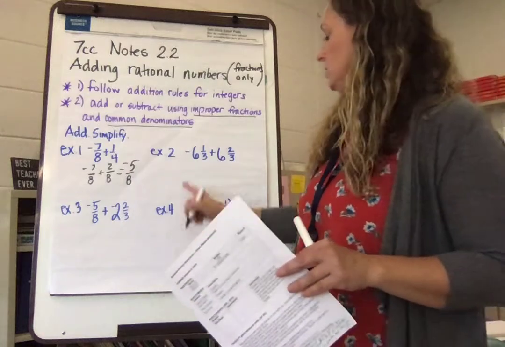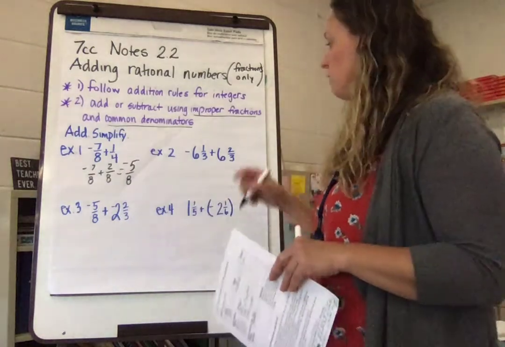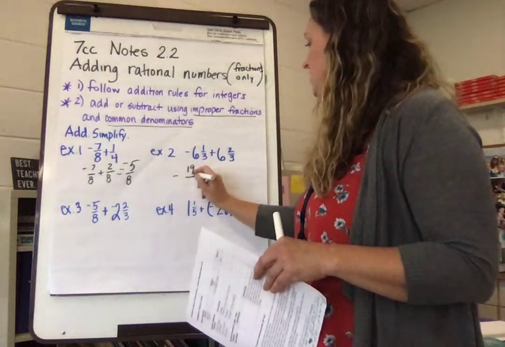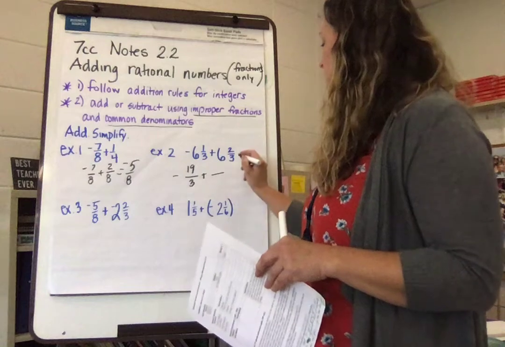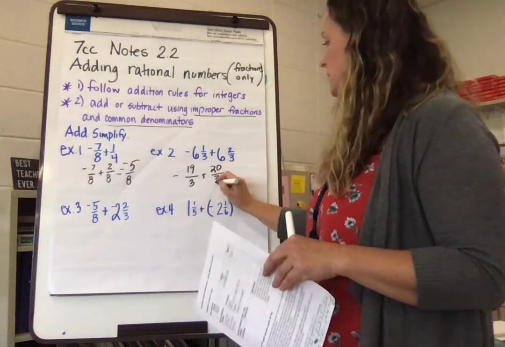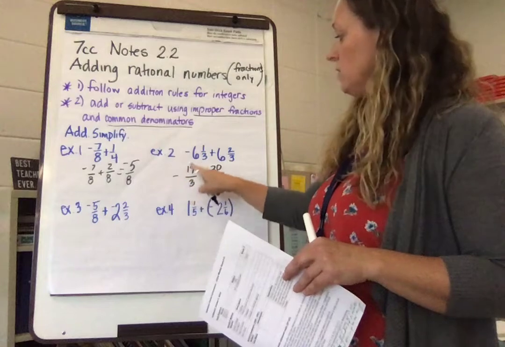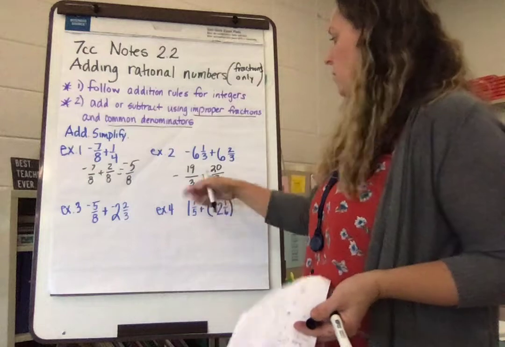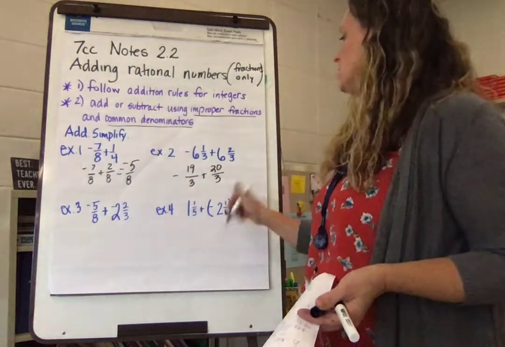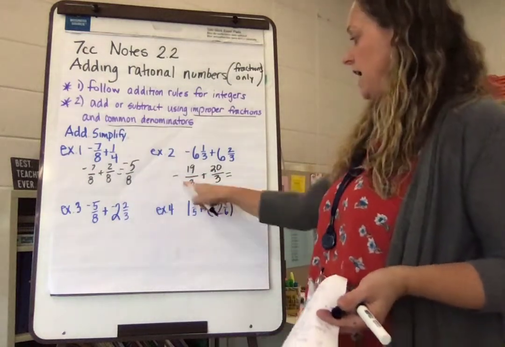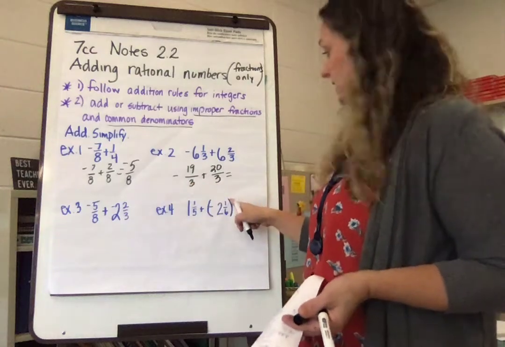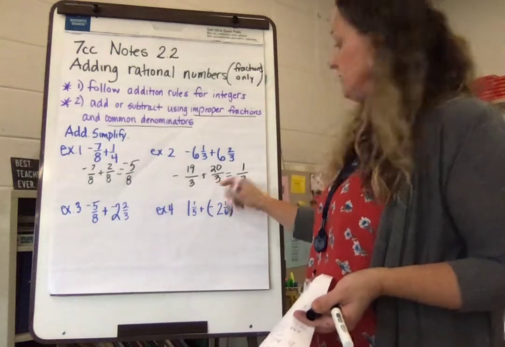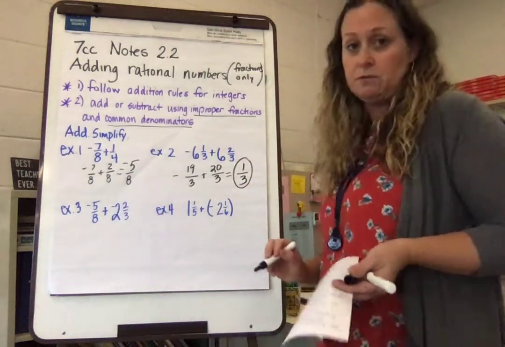In example 2, all right, I'm going to change both of those to improper fractions. I have negative 19 thirds plus 20 thirds. As you notice, the negative can go in front, or it really goes with the 19. So the whole value is negative. So when I look to see if I add or subtract, I have 0 pairs, so I'm going to be subtracting. 20 minus 19 is 1. I have more positives, so my answer is positive.